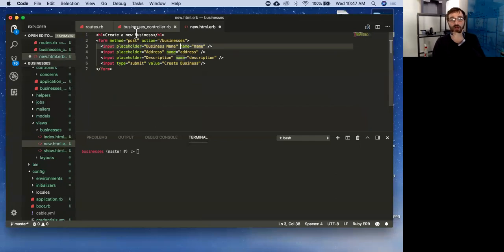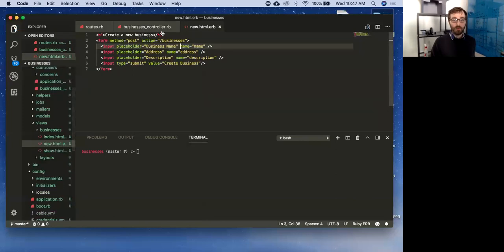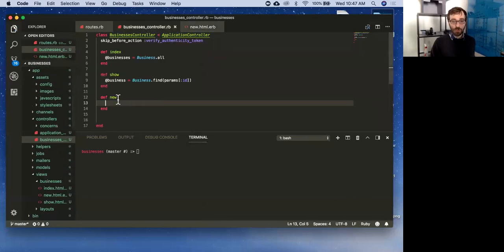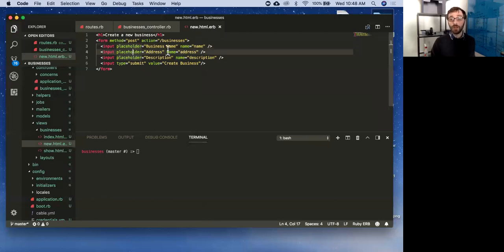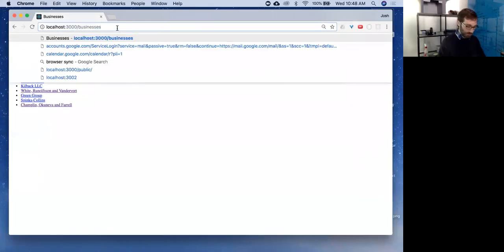We don't need to get into why right now, but just know that that's coming back. So I have my action here. What is that going to do? We're not really running any code. So it knows I have the new action. I can go into the views folder and look for a new view. Let's just check this out and see if this is working.